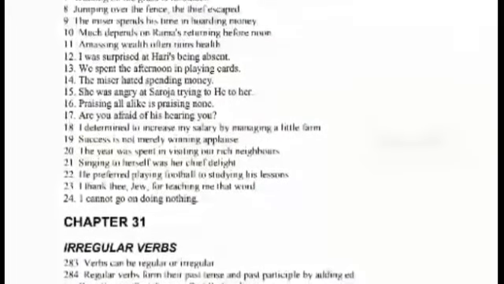He was found fighting desperately for his wife. He has ruined his sight by reading small print. Hearing the noise, he ran to the window. He saw a clown standing on his head. Walking on the grass is forbidden. Jumping over the fence, the thief escaped.